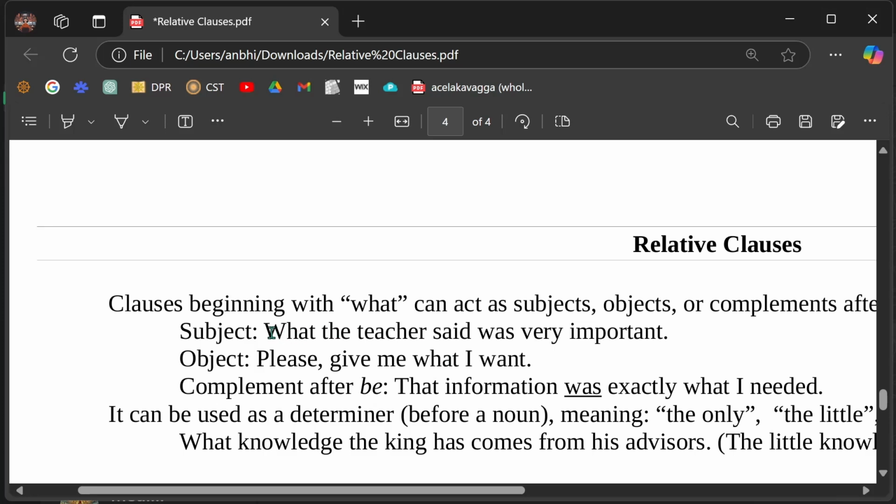For example, what the teacher said was very important. You see? What the teacher said was very important. Is this okay? Yeah.